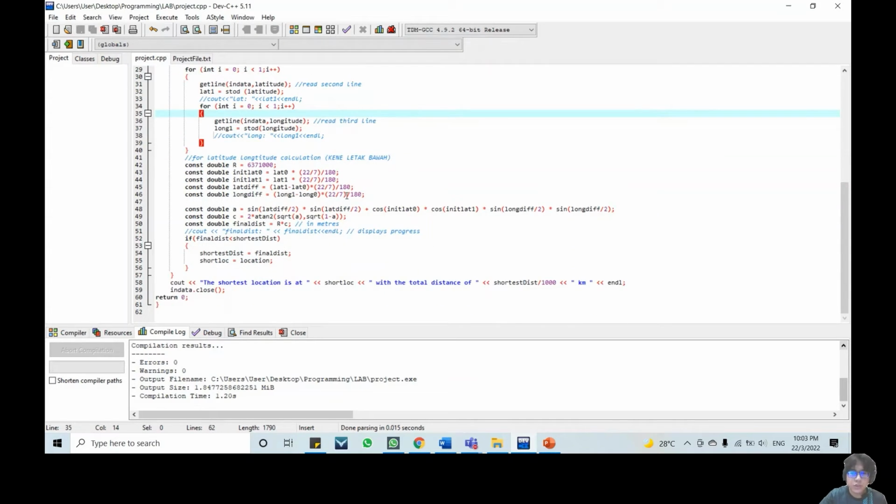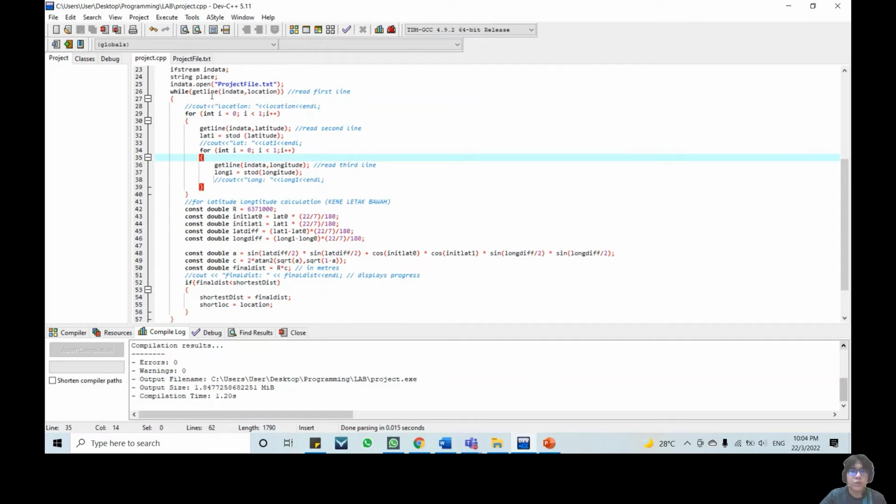So this is my equation for the distance, and I will talk about this SQRT. That's why we use include cmath, because for SQRT we have to include cmath. After we calculate the distance, which is only for one location for now, we enter the if statement: if the final distance is shorter than the shorter distance, then the shorter distance becomes the final distance and the short location becomes the current location.